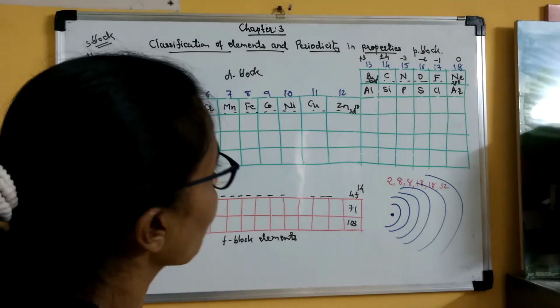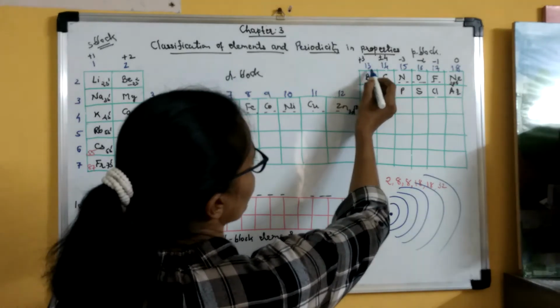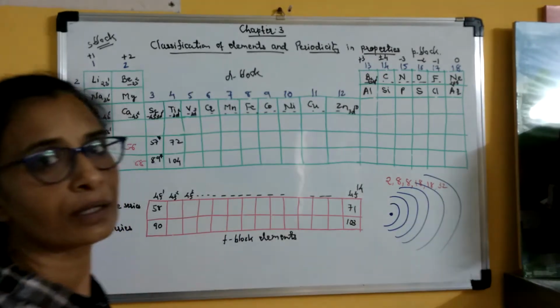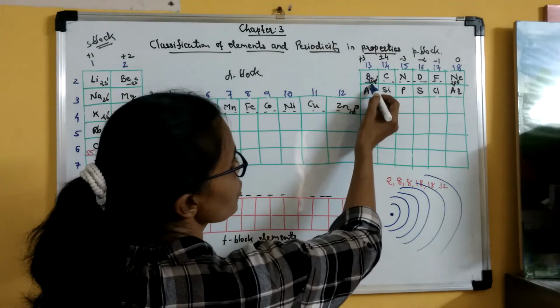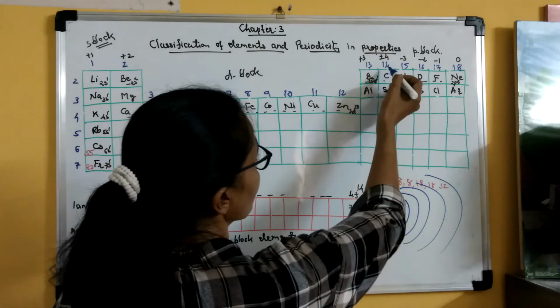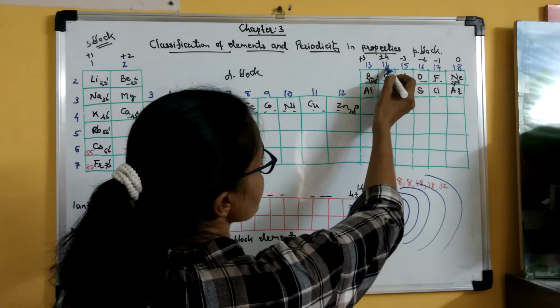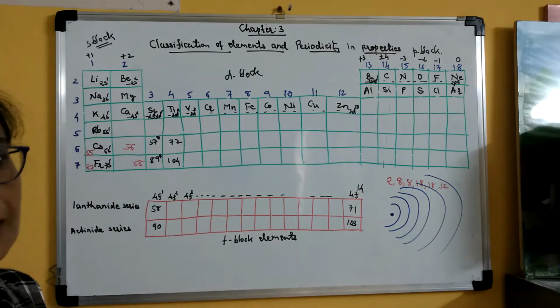What you have to remember is that the last digit of the group number is the valence of this group. So in 13 the last digit is 3, so there are 3 valence electrons in all the elements of this group. Then 14, the last digit is 4, so all elements of group 14 will have 4 valence electrons.